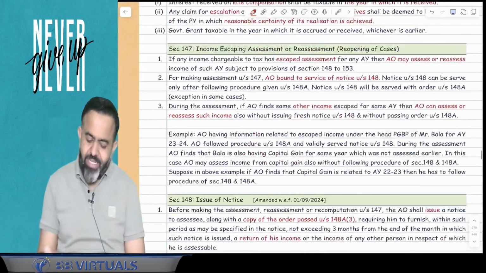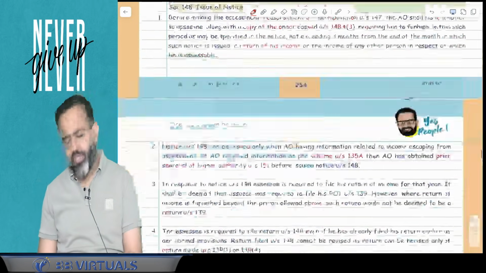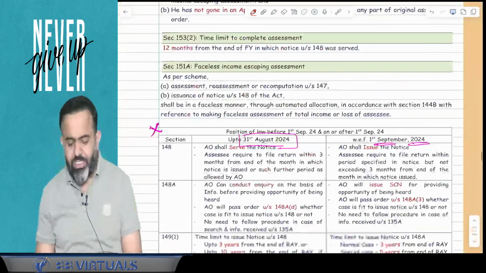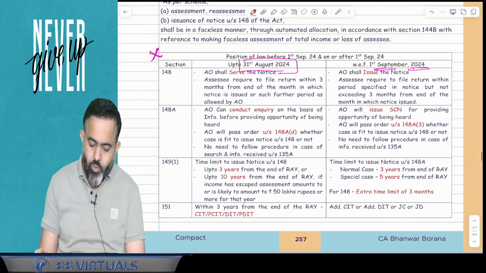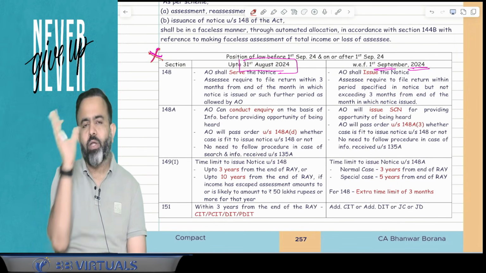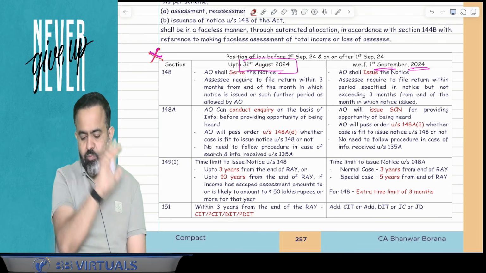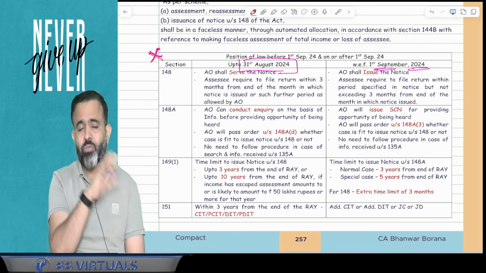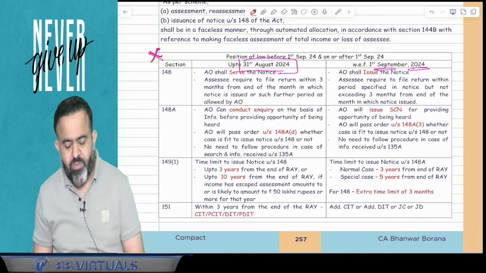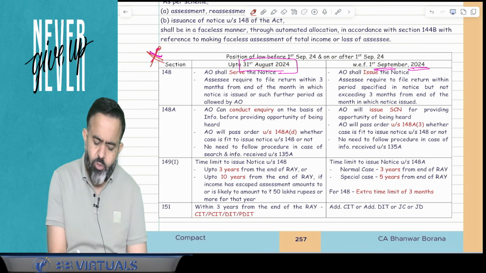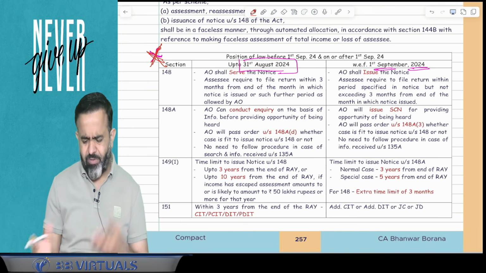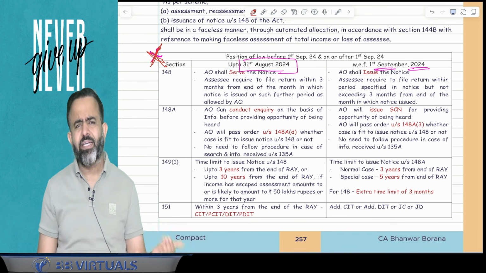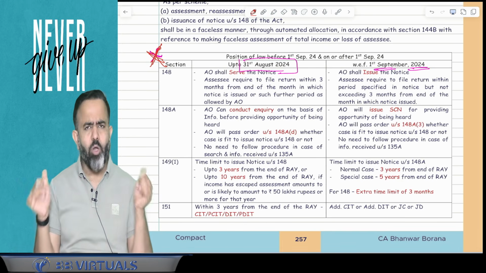Okay, after that guys, section 147 is related to income escaping assessment. As such, there is no change in this particular part, but in this book it is given what happened in case of 147 before 1st September 2024 and on or after 1st September 2024. This table you can ignore, because for last year it was more relevant, but now it is not relevant, because this year, if a raid is conducted, then directly the assessment will be in the block assessment.